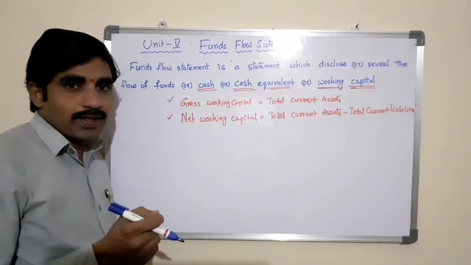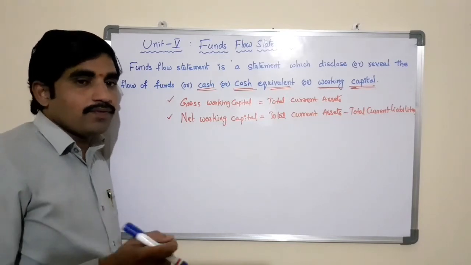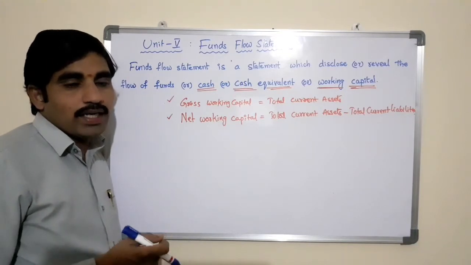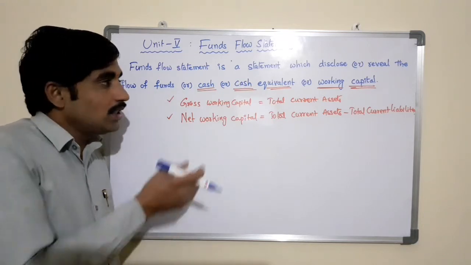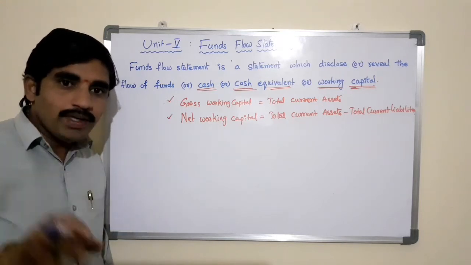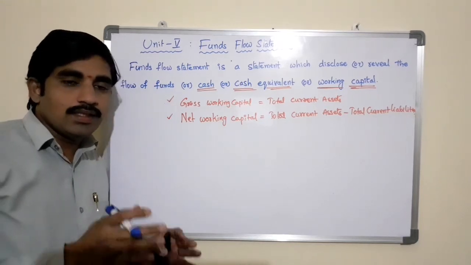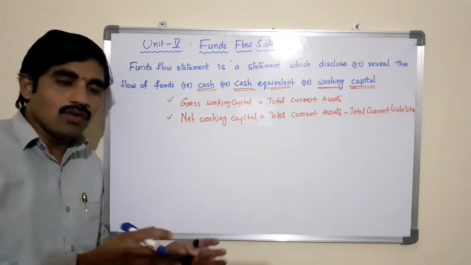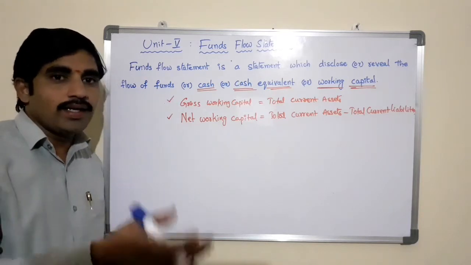So funds flow is prepared in summary form to indicate the changes occurring in terms of financial condition between the two different balance sheet dates, or the two balance sheets or the two income statements. So it is a statement. Funds flow statement is a statement showing the movement of funds. We can conclude that it shows the movement of funds in the business as well as out of the business, means cash inflows and outflows, equivalent to cash inflows and outflows.